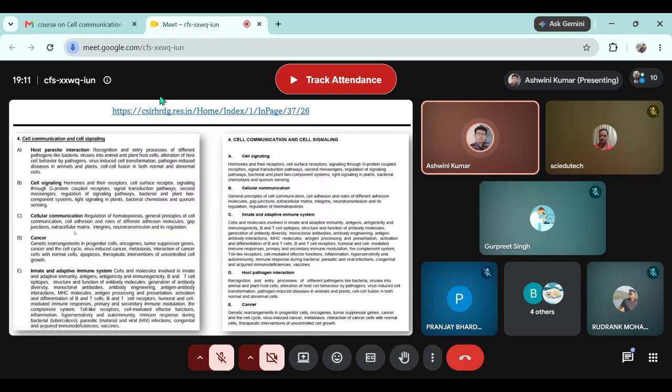In these 20 hours of class, for this particular unit, we'll be discussing host-parasite interaction, cell signaling, cellular communication, and some basics about cancer. I'm saying basics about cancer because cancer is an extremely vast subject. The last unit given here is innate and adaptive immune system. But I would like to start from section E, that is the immune system, because unless you understand immunity, you cannot understand cancer.